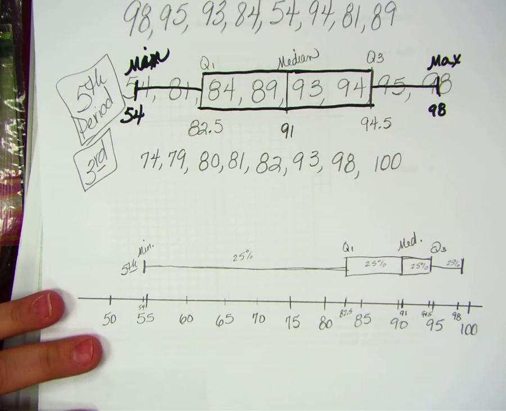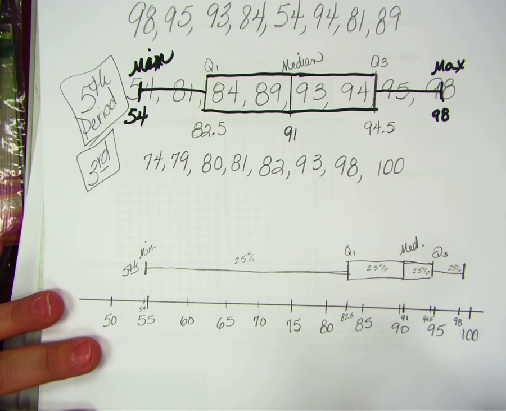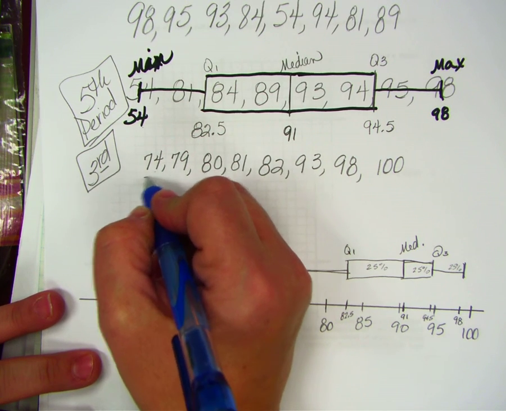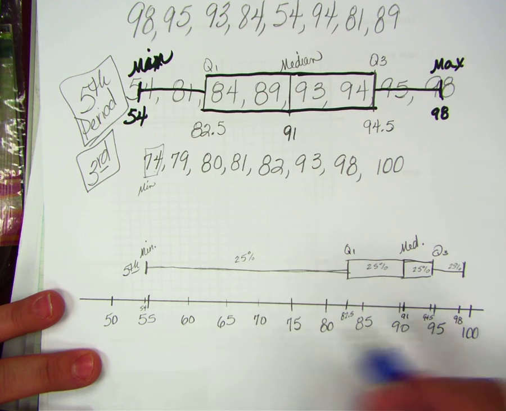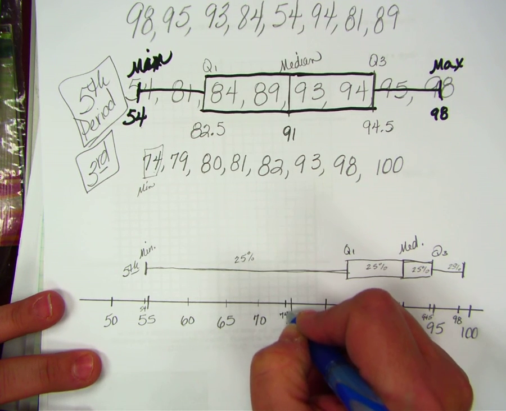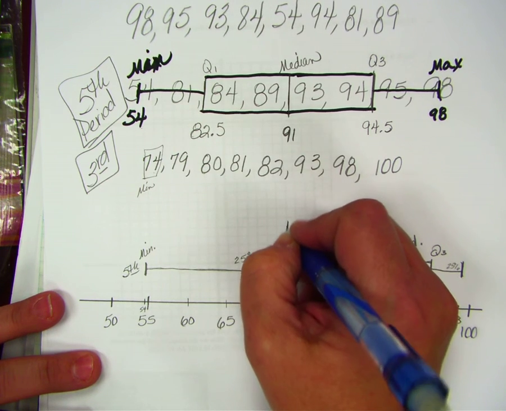So the first thing you do is what? Minimum. Okay, so here's my minimum at 74. So 74 is here. So our minimum in this class is going to be here.